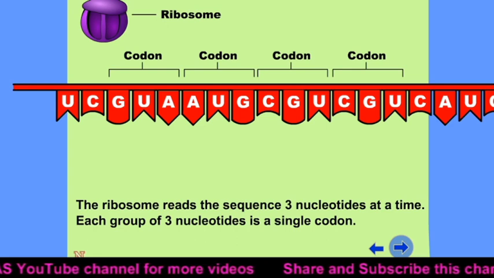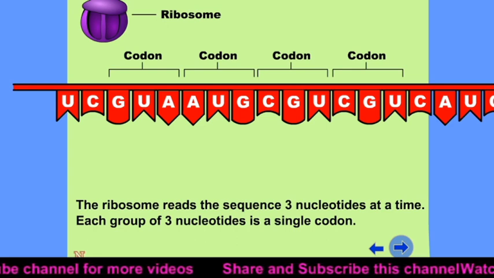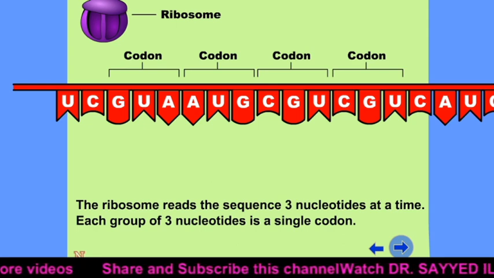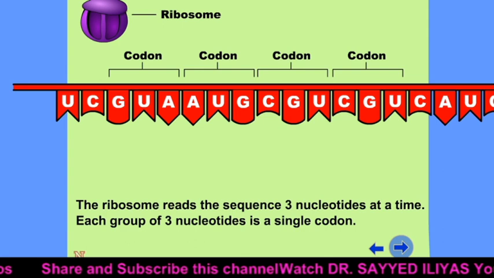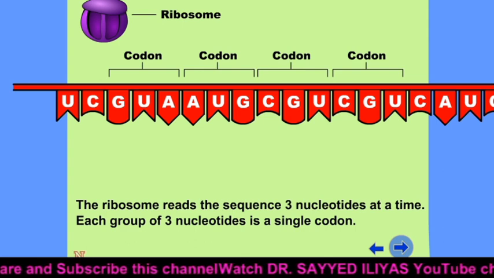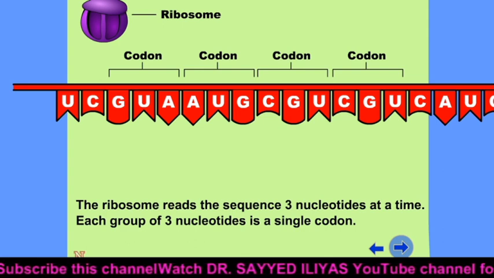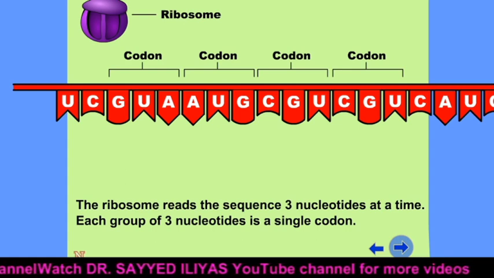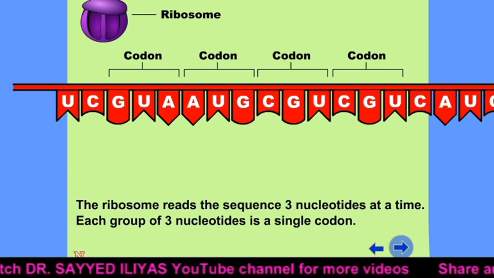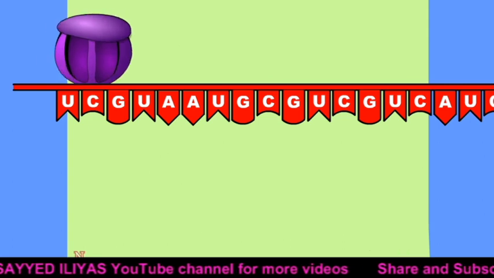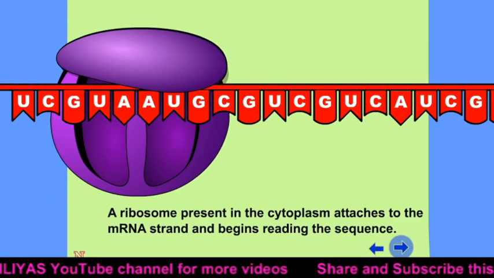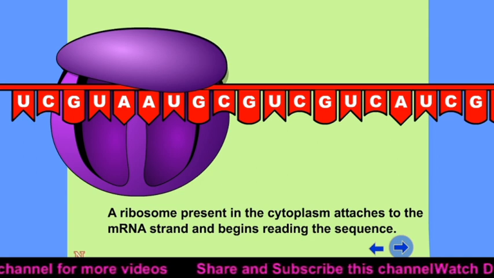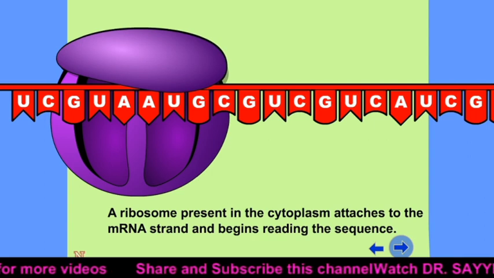The ribosome reads the sequence 3 nucleotides at a time. Each group of 3 nucleotides is a single codon. So here first, second, third come together, which results in the first codon. Likewise second codon, third codon, and so on. After this, the ribosome molecule present in the cytoplasm attaches to the mRNA strand and begins reading the sequence.